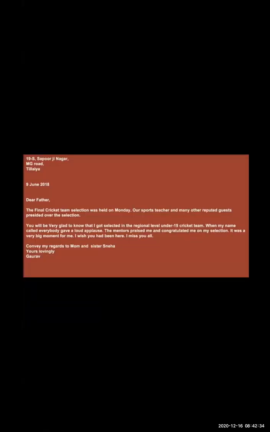See, this is one more letter where the address, you can see, is very small. There is a date given and it's a letter to father. Sapurji Nagar, MG Road, Tillaya, 9 June 2018.